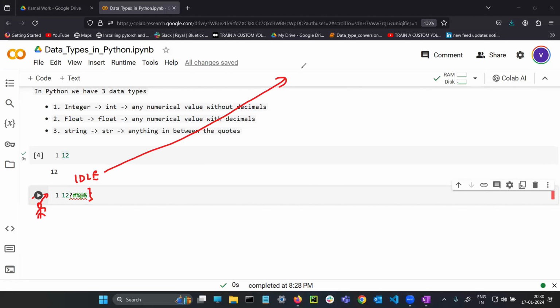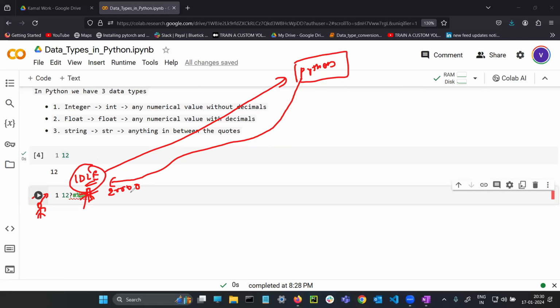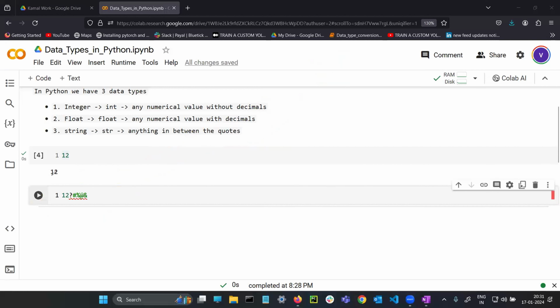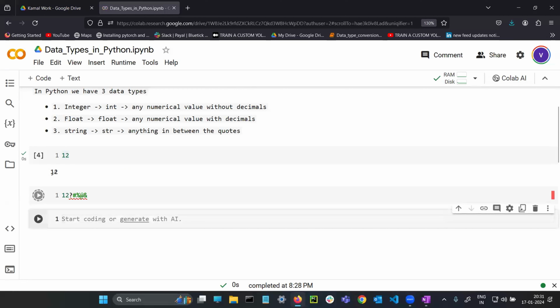It will take this input to the Python software and it will check. What will the Python software do? It will first see this: 12 question mark. What is this? This does not come under Python. So immediately Python will give a warning. It will give an error. Error means warning. So IDLE will collect that error and show it here. See, if I run it, it shows here.